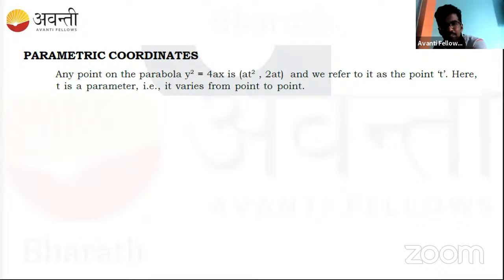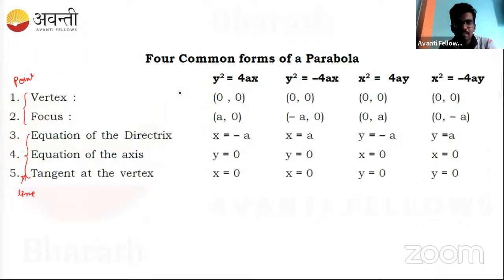For a parabola, you have a unique vertex. For one equation of the parabola, you get only one vertex, one focus. So one vertex, one focus, one directrix, one axis, and one tangent at the vertex. Well, there could be multiple tangents at different points.